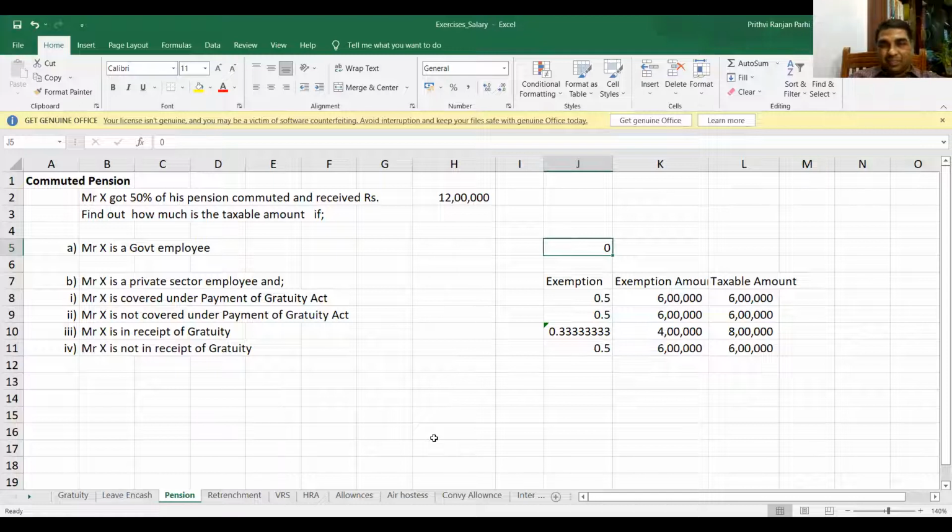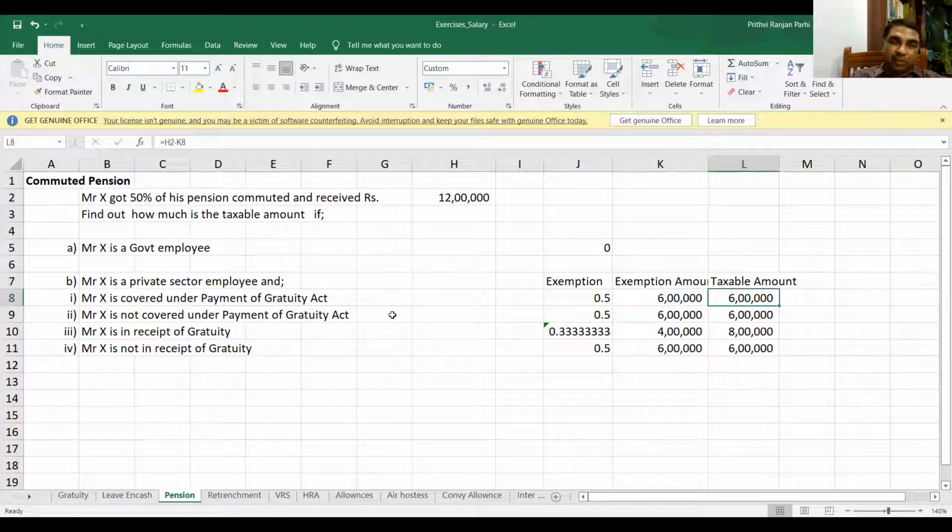Yes, sir. So coverage of gratuity act means you have to say he has not, just because the question is silent whether he has received the gratuity or not. So we are assuming that he has not received the gratuity, because the question has not informed us. So what will be exempt? 50% will be exempt, half will be exempt. So out of this 12 lakh, 6 lakh will be exempted, so taxable amount will be 6 lakh.